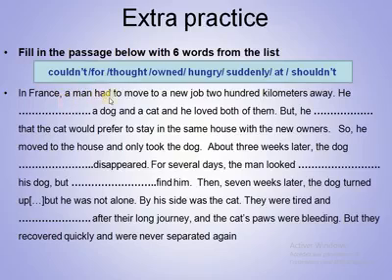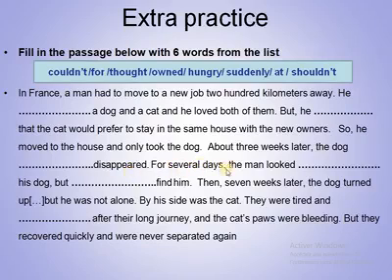So in France, a man had to move to a new job 200 kilometers away. He owned a dog and a cat, and he loved both of them. But he thought that the cat would prefer to stay in the same house with the new owners. So he moved it to the house and only took the dog. About 3 weeks later, the dog suddenly disappeared.